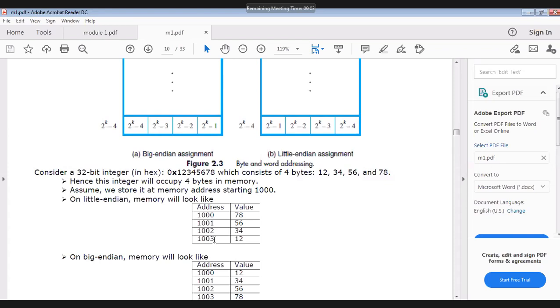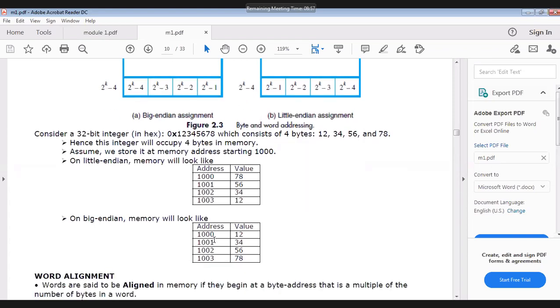That is the Little Endian concept. Now we'll go for Big Endian. Write the same addresses 1000, 1001, 1002, 1003. In 1000, 12 will be saved first in Big Endian. Next is 34, next is 56, next is 78. This is the difference between the Big Endian and the Little Endian concept. Big Endian, Little Endian, understood or not?